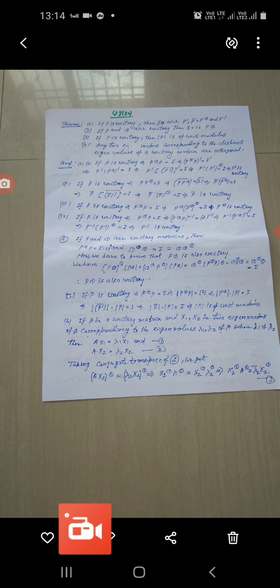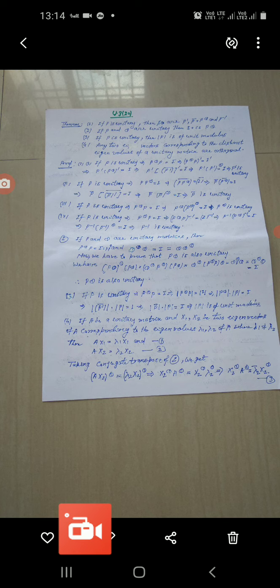In the second part, you have to prove that if P and Q are unitary, then so is PQ, which means multiplication of two matrices is also unitary. In the third part, you have to show that if P is unitary, then the modulus of its eigenvalue is of unit modulus. This is very important.